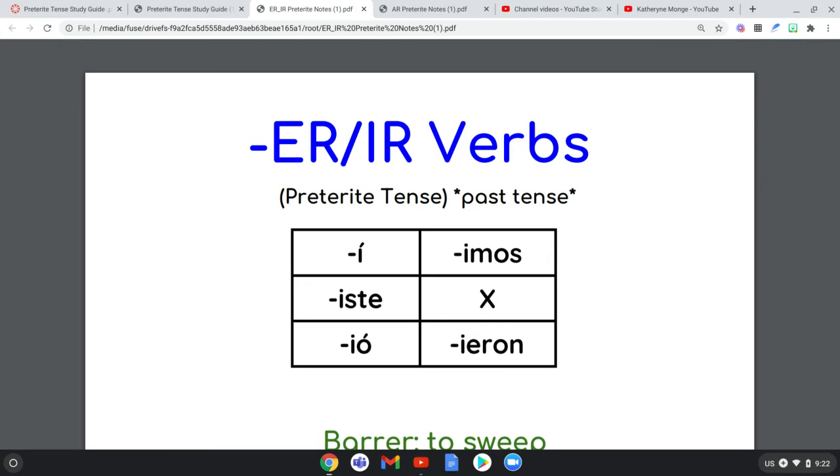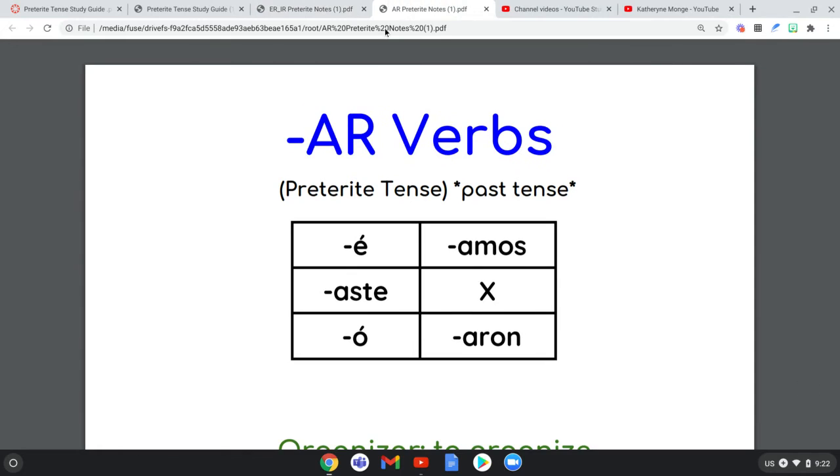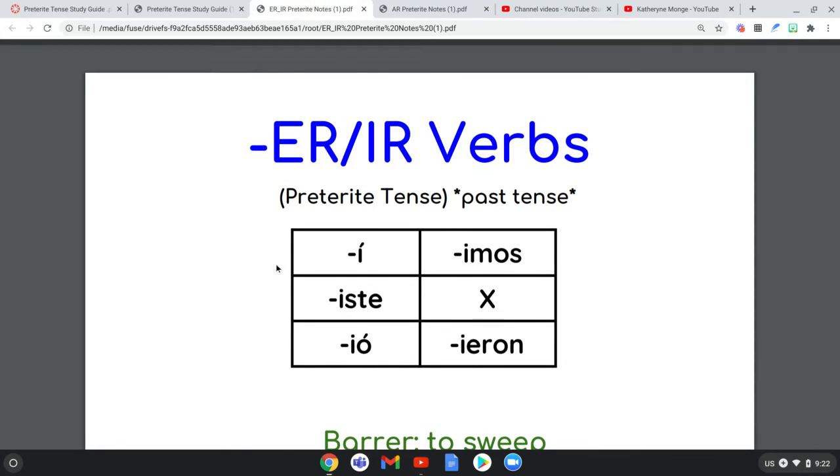Same idea, the pattern is basically still there. You still have one vowel and an accent for yourself, except in this case it's going to be an I instead of the E that you had here. Iste, same idea. Instead of the usual vowel you had on the AR, you have an I here. Here you still have an O with an accent, but now you also have an I in front of it. Imos, same idea. Instead of having an A, you have an I. And instead of having an A, you have an IE for ieron.